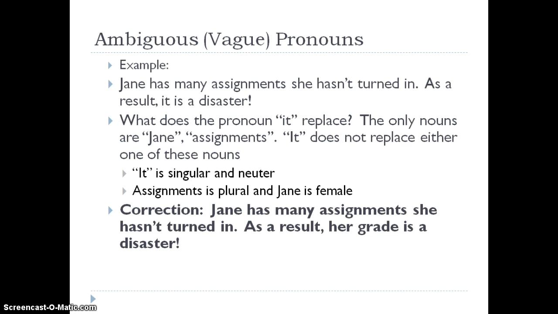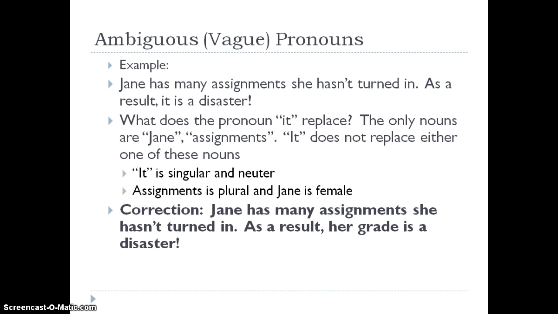Another example, "Jane has many assignments she hasn't turned in. As a result, it is a disaster." Well, what does the pronoun "it" replace? The only two nouns in the first part of this sentence are Jane and assignments. It can't replace either one of those. It is singular and neuter.